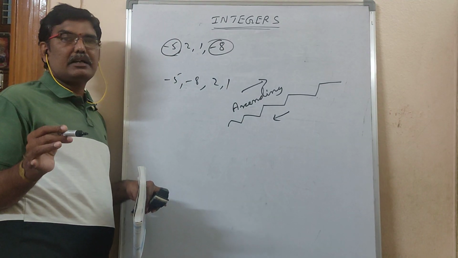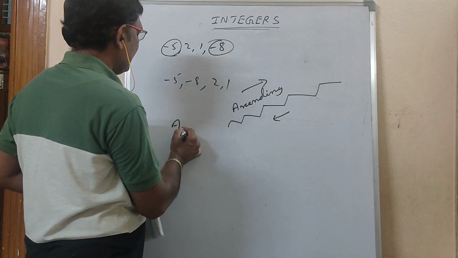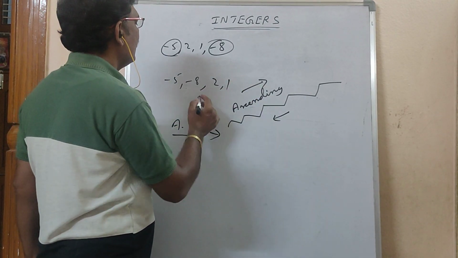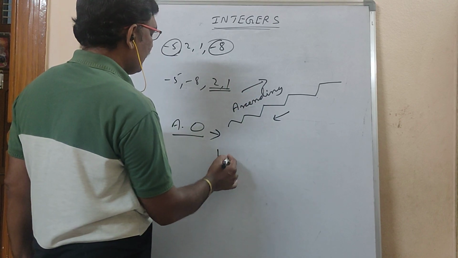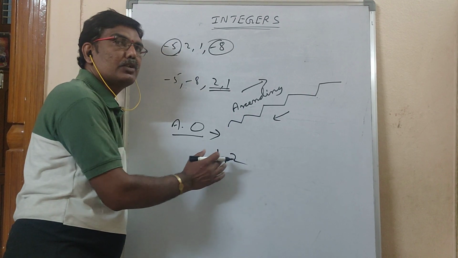Every student will write the positive numbers in ascending order, small to big. In these two, which is smaller? 1 is smaller. Next, somewhat bigger is 2. You have written the positive numbers.